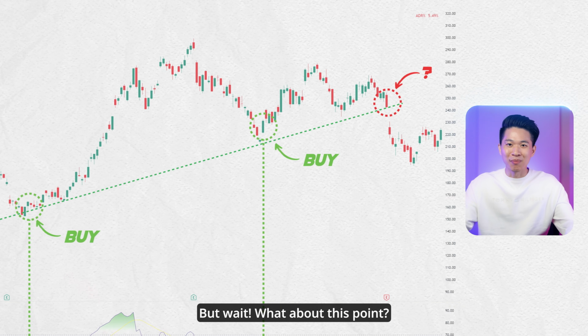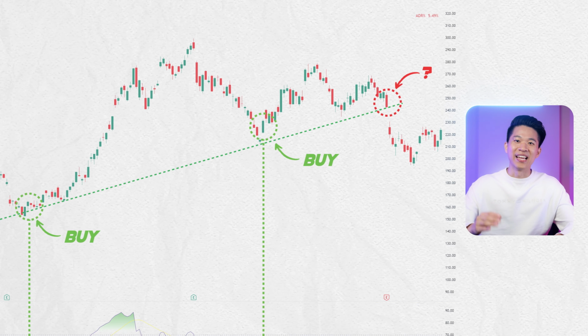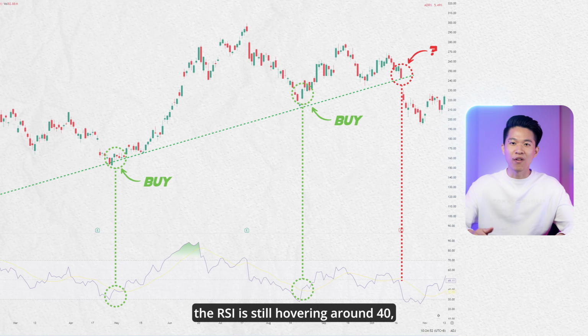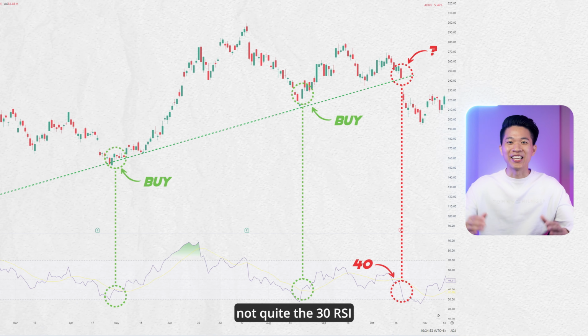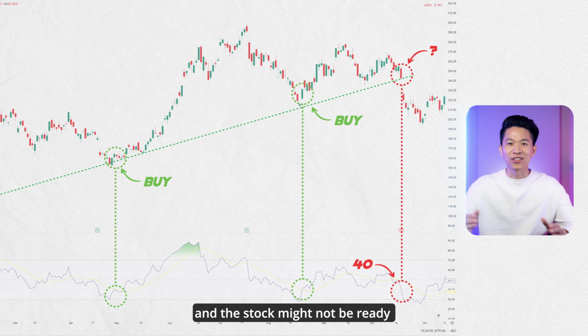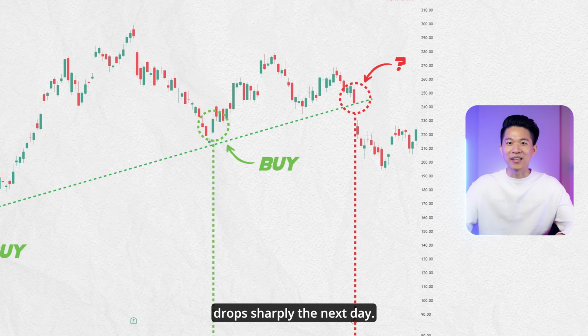But wait, what about this point? The price does touch the support line, but has a long red candle. It indicates strong selling pressure. On top of that, the RSI is still hovering around 40, not quite the 30 RSI we are looking for. Hence, this point might be a false bottom and the stock might not be ready for a rebound just yet. And as you see, the price drops sharply the next day.